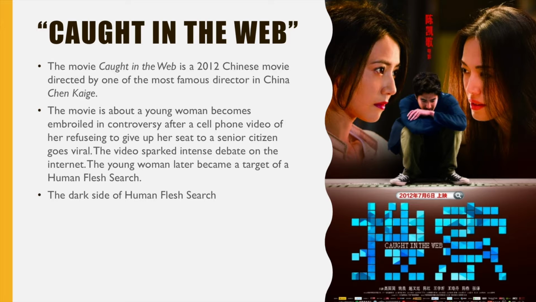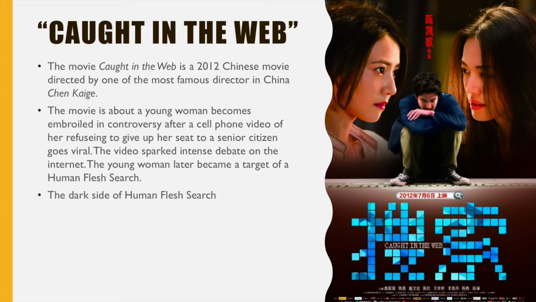Almost all human flesh search events start in the context of upholding justice or the maintenance of traditional Chinese virtue. However, due to the lack of regulation, many cases of human flesh search often turn into harassment at the end. Web users wish to punish the violators by exposing their true identities.